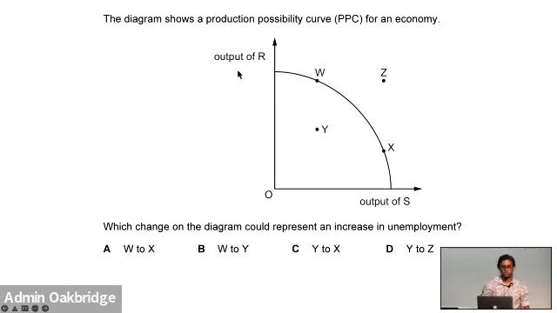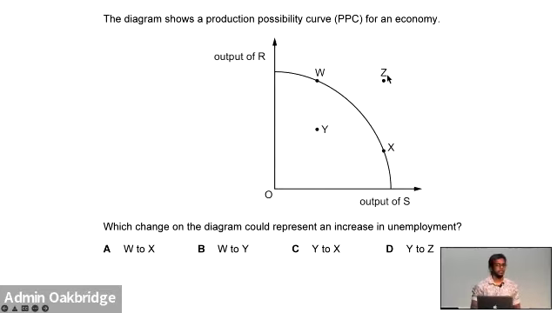But what happens is, no economy will want to do that. They don't want to produce only R or only S. They do not want to do this. So they like to combine. They like to give them a combination of maybe R and S. So they can either do it at W. That means higher number of R, but lower number of S. They can do it at X. That means a high number of S, but very low number of R.